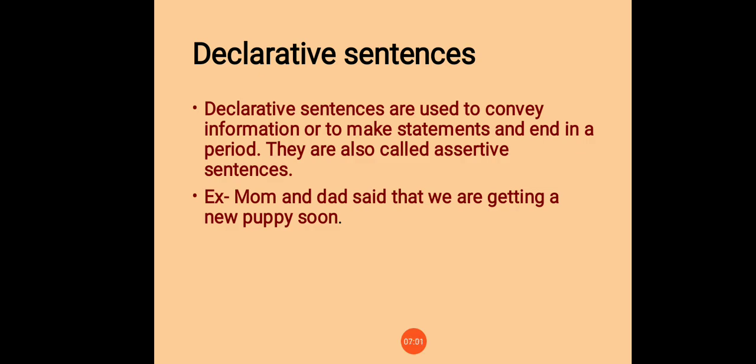See the example. Mom and dad said that we are getting a new puppy soon. This is an example of a declarative sentence. More examples: the sun rises in the east, or the boys are playing in the park. These are declarative sentences. See students, these sentences state or declare something, so this type of sentence is called declarative or assertive.